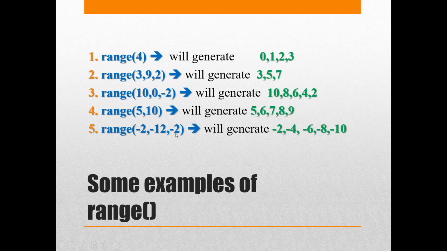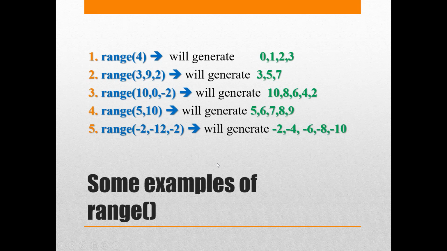Okay. Now the negative example: minus 2 plus minus 2 will become minus 4. Minus 2 and minus 2 is minus 4. So it goes till minus 12. But if I say minus 10 minus 2, that becomes minus 12. So it doesn't touch the upper limit, hence it stops here. It will not go further. Okay, so these are the few examples of range function.